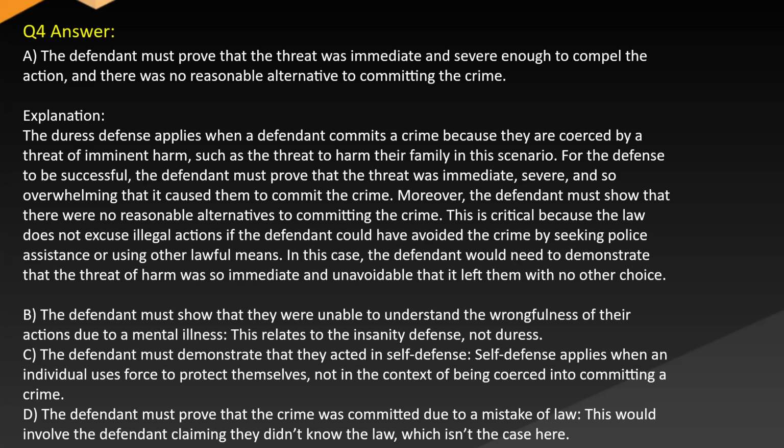The defendant must show that they were unable to understand the wrongfulness of their actions due to a mental illness. This relates to the insanity defense, not duress. C. The defendant must demonstrate that they acted in self-defense. Self-defense applies when an individual uses force to protect themselves, not in the context of being coerced into committing a crime. D. The defendant must prove that the crime was committed due to a mistake of law. This would involve the defendant claiming they didn't know, which isn't the case here.